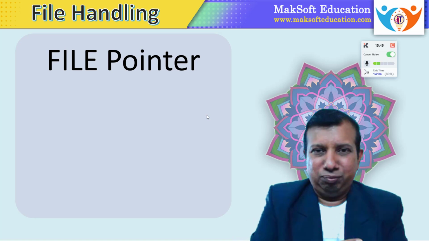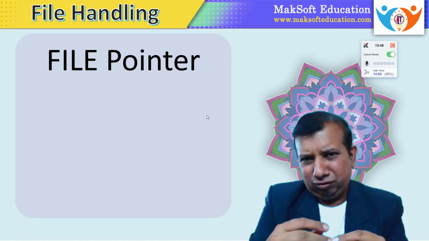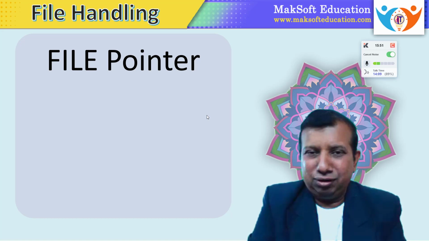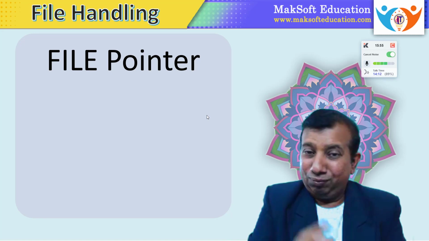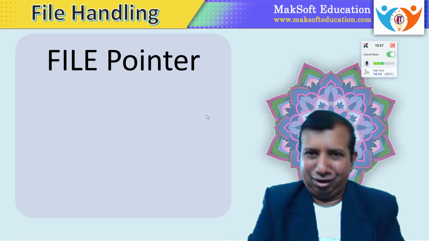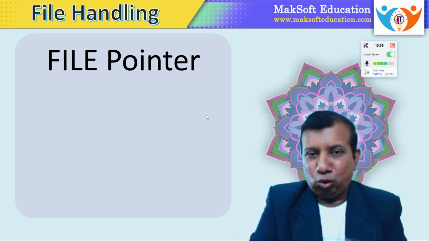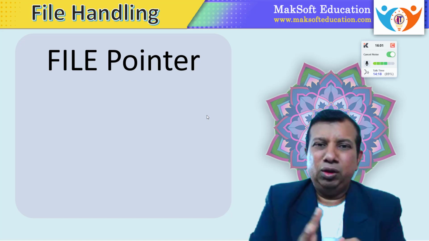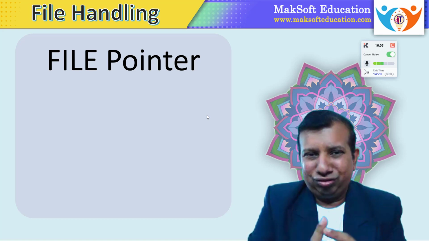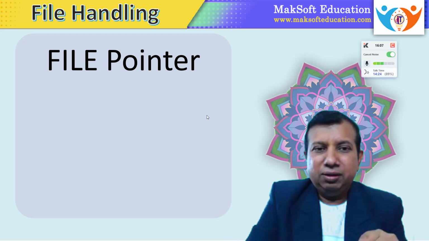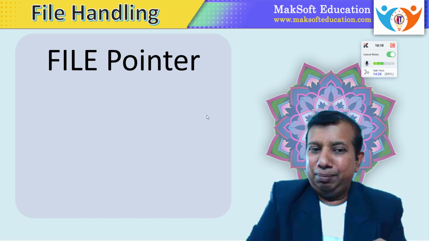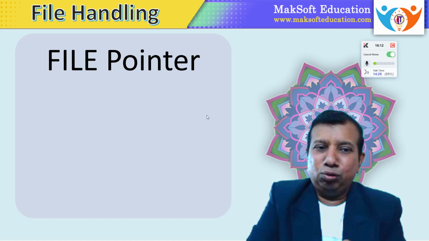Now this is about the theoretical points of file handling, and next we have to use these files practically. So let us try to understand different concepts of how to use these files programmatically. The first point we have to understand is the file pointer. Now what is a file pointer? Already we have learned pointers in C. A pointer variable stores an address. Now FILE, all characters in capital, is a structure available in stdio.h.